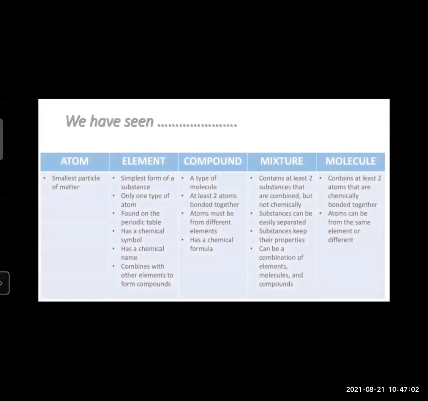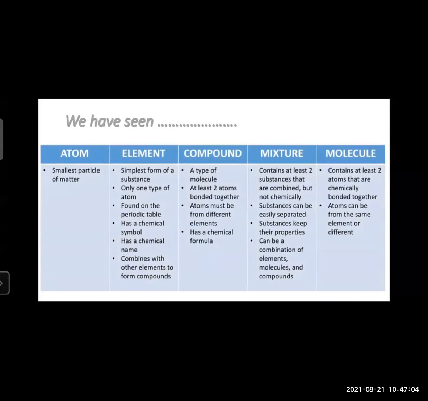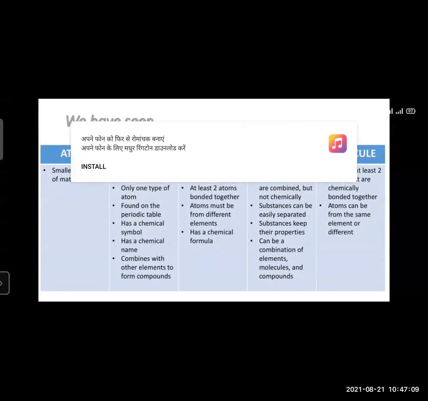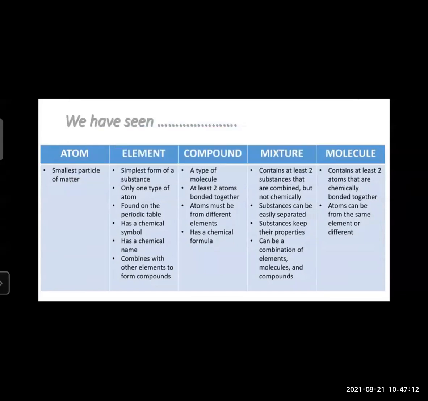We have also seen the difference between atom, element, compound, mixture and molecule. An atom is the smallest indivisible particle of matter. Elements are the simplest form of substance. Only one type of atom is present in an element. They are found in the periodic table. They have a chemical formula, a chemical symbol, and a chemical name, and they combine with other elements to form compounds.